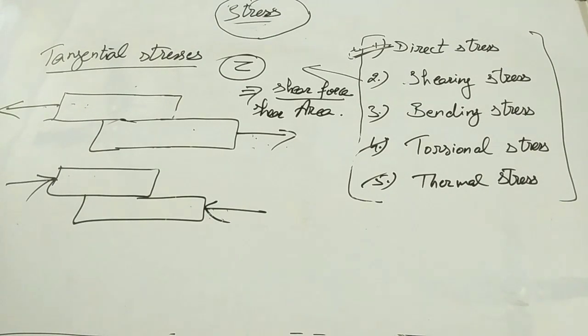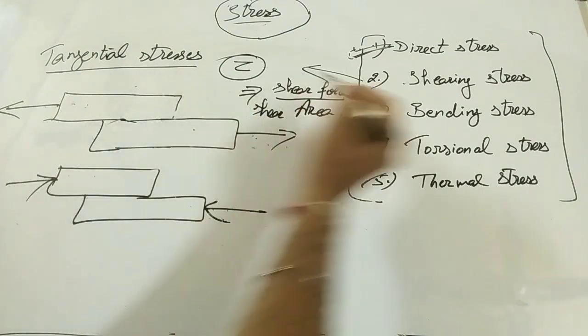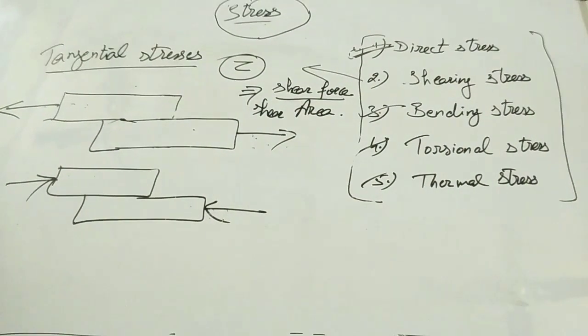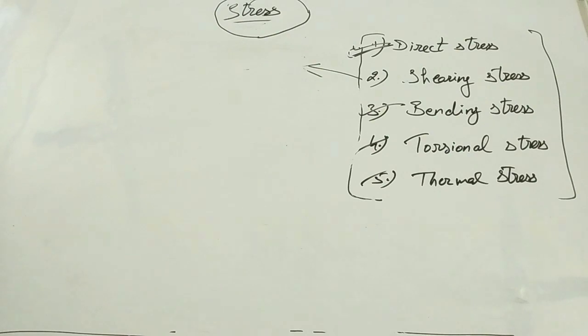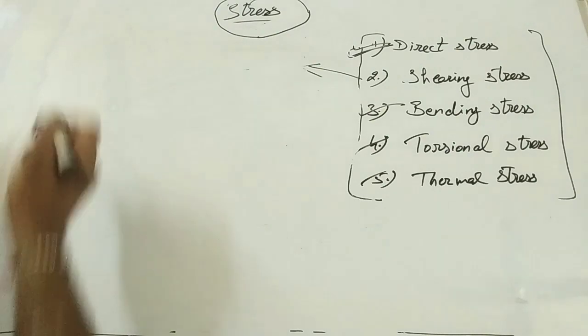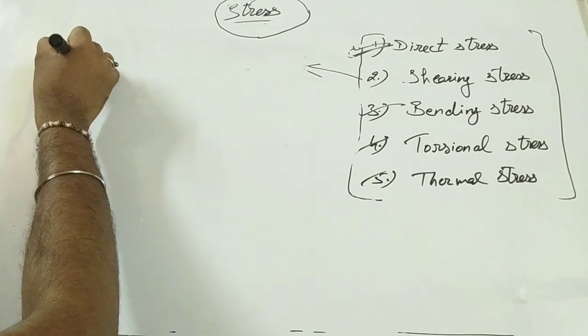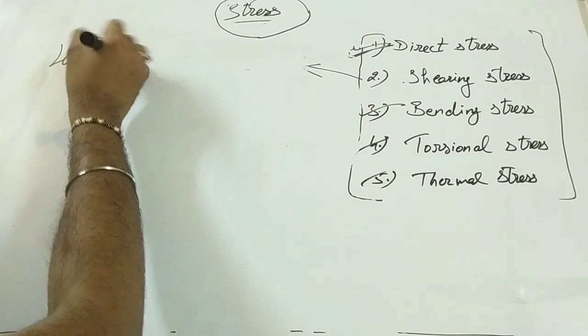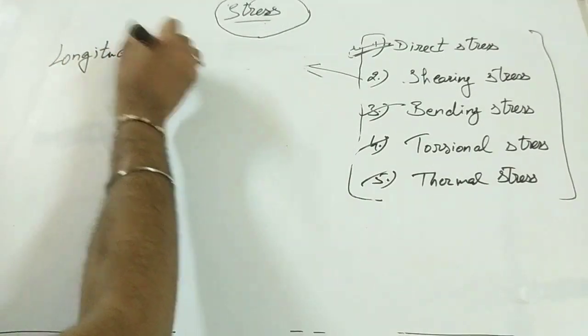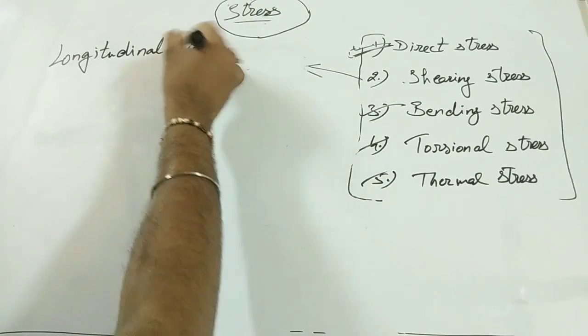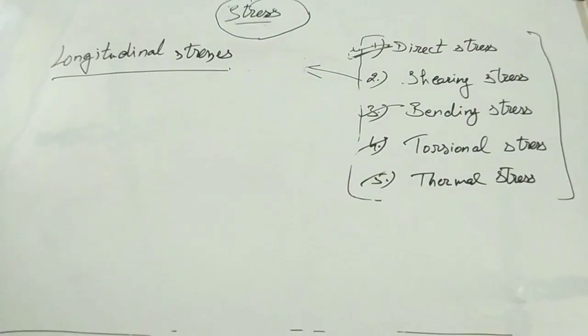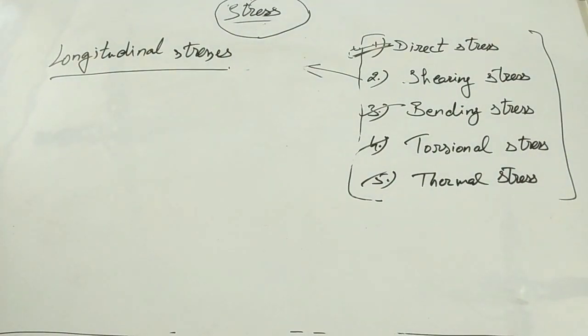Clear, guys? Next is the bending stresses. Bending stresses are also known as longitudinal stresses, which are defined as follows.